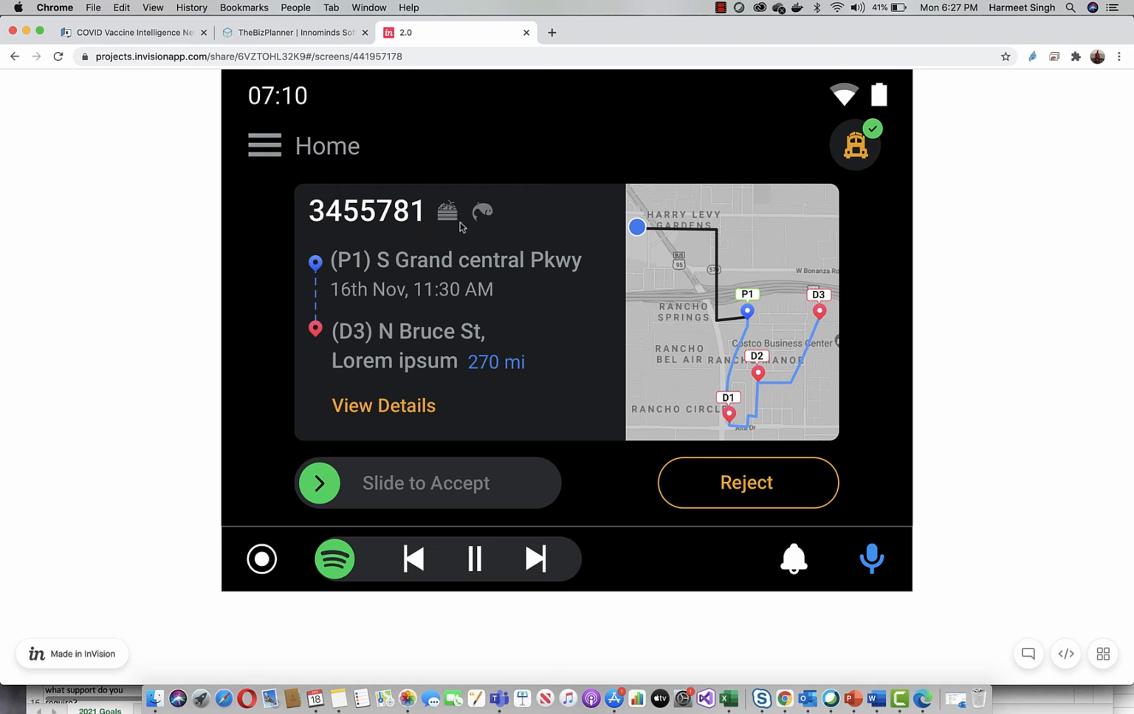So what we showed here is a food industry. Okay, and the same thing applies for the vaccine. So we have a pickup and we have deliveries, etc. The driver can either slide to accept or click a button to reject, and the different experience is given so that the decision is taken consciously.